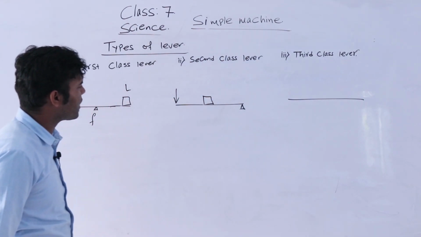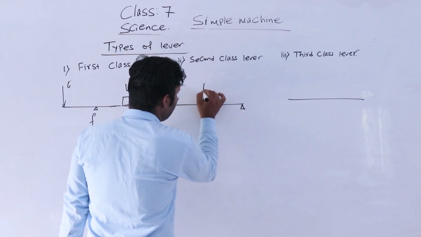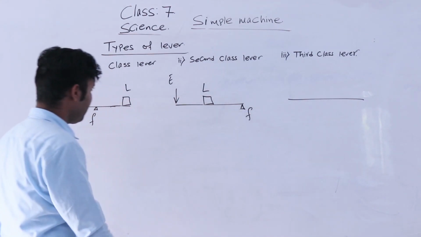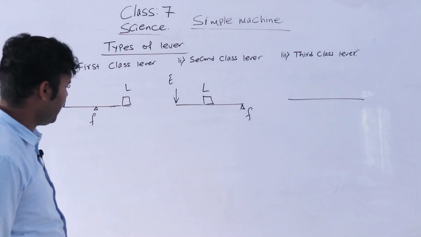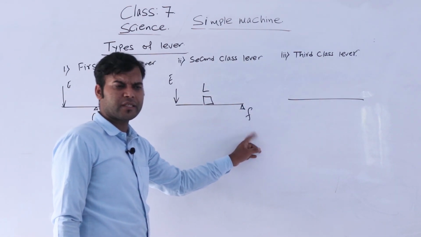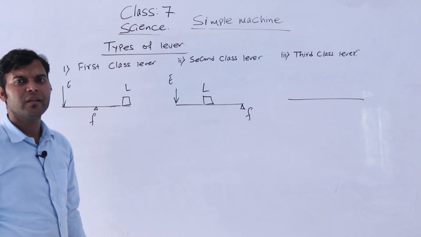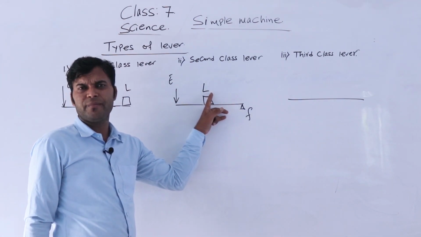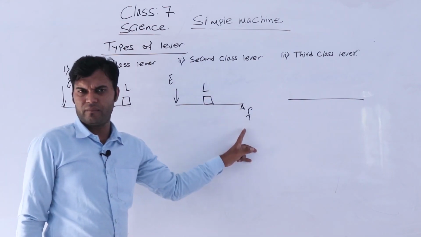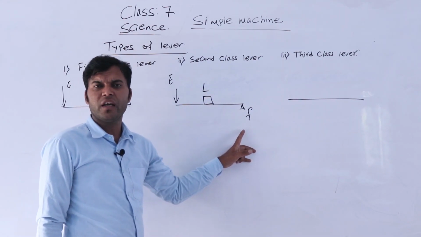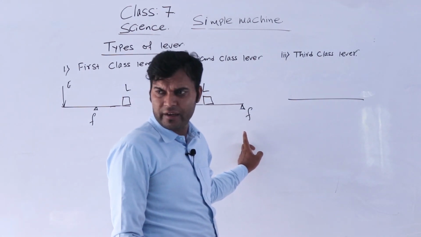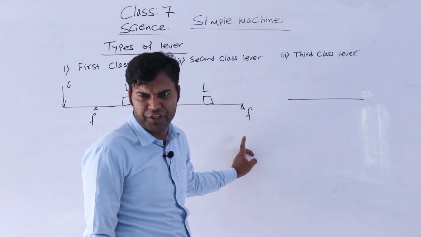When the load lies in between effort and fulcrum, it is called the second class lever. Please try to write: when the load lies in between effort and fulcrum is called second class lever, isn't it?